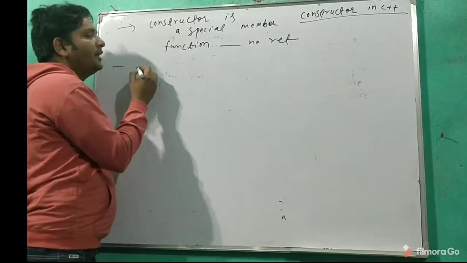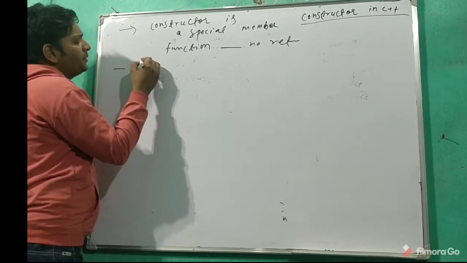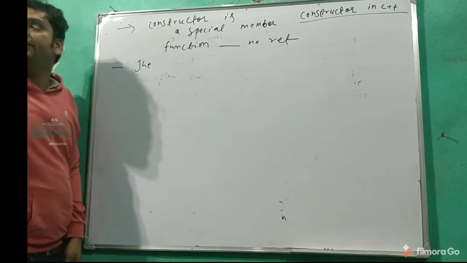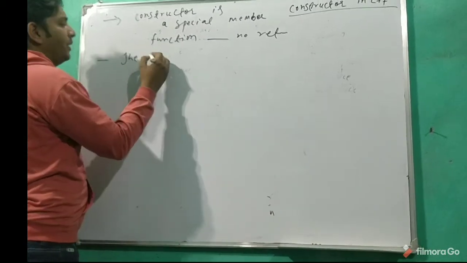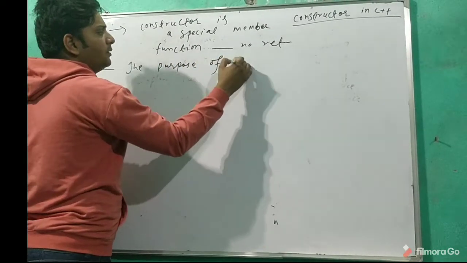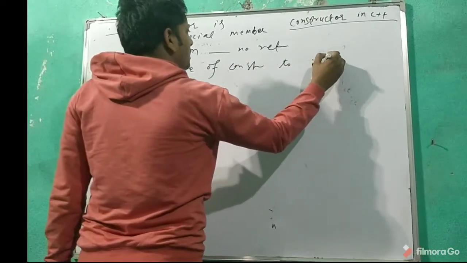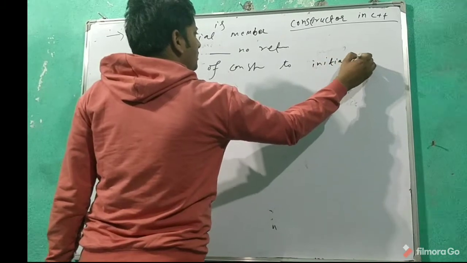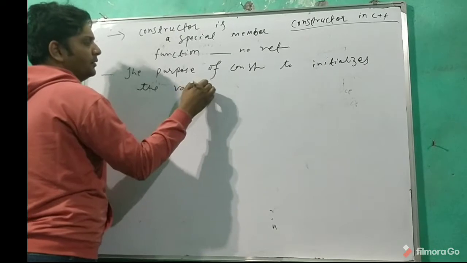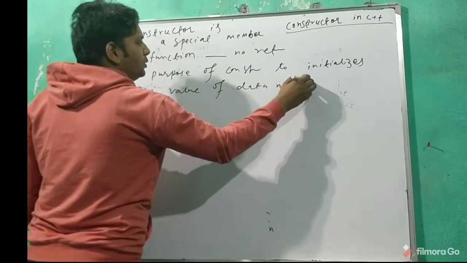The purpose of the constructor is to initialize the value of the data members. It will become clearer when we go through the examples.